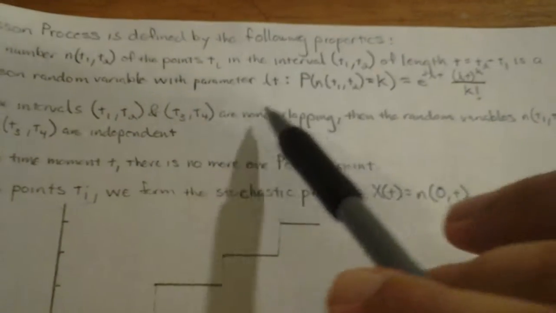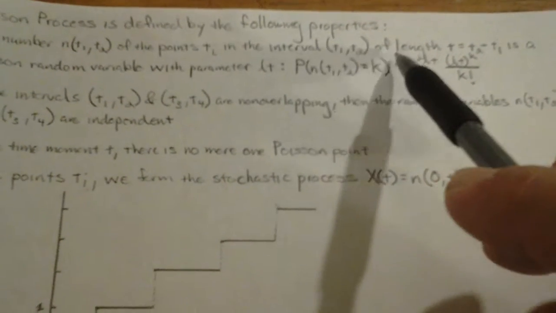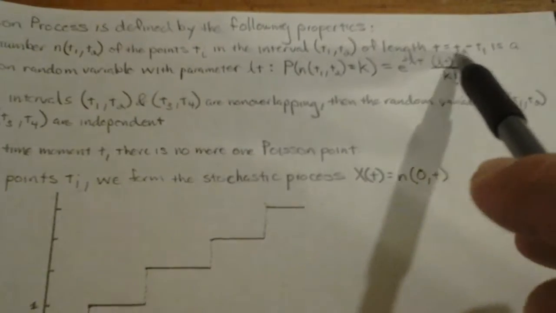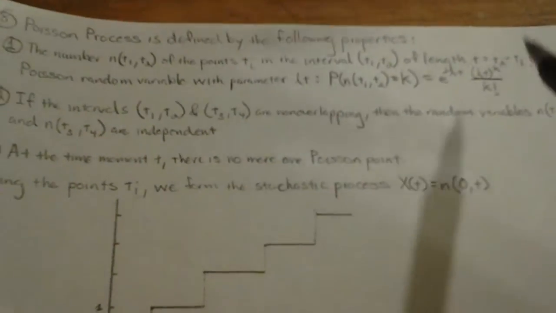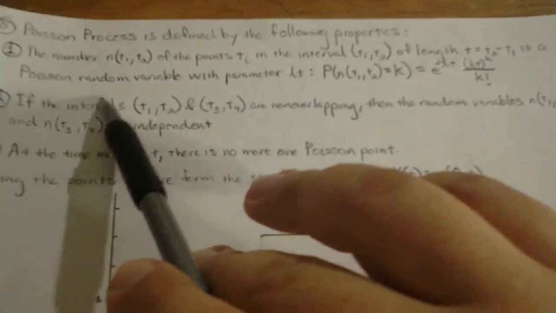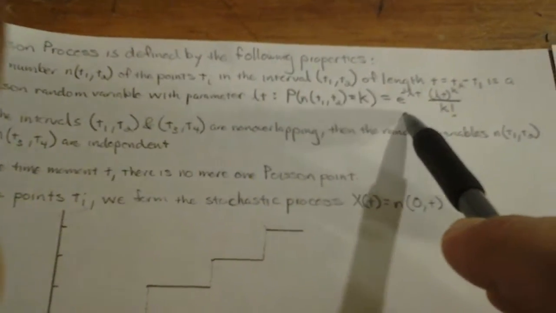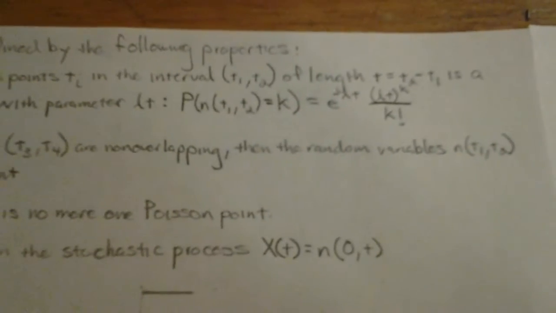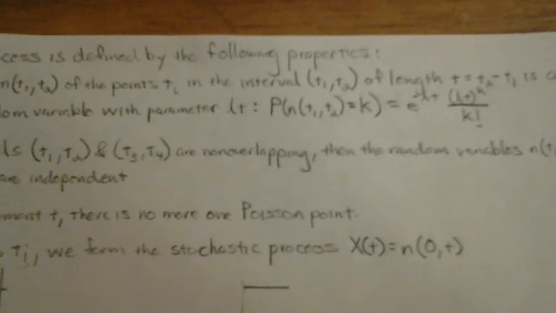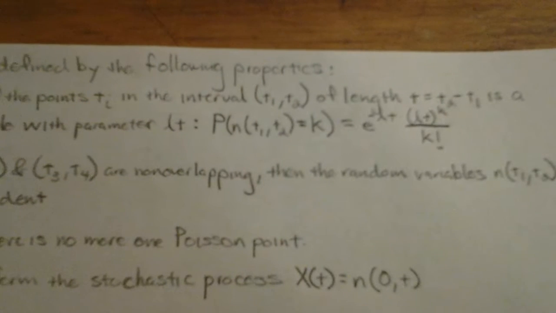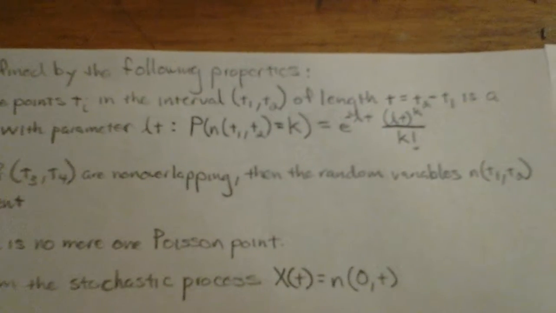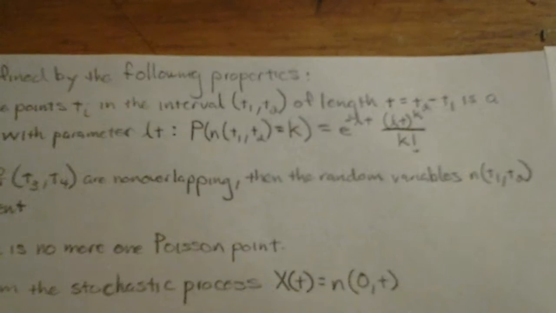So, in the interval between t1 and t2, such that the length is the difference between the two, we define a Poisson random variable with parameter lambda t, and the actual probability of N equals k is going to be the standard Poisson equation that we've learned to use: e to the negative lambda t times lambda t to the k, all over k factorial.